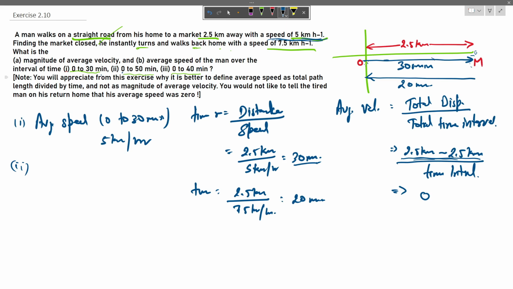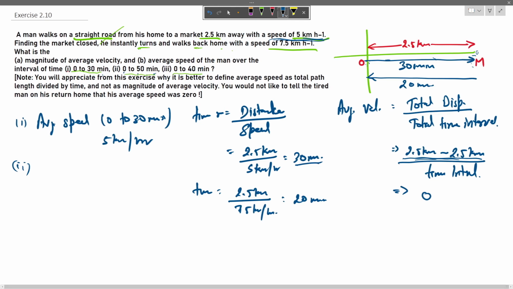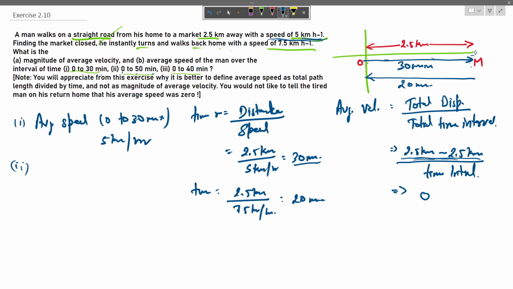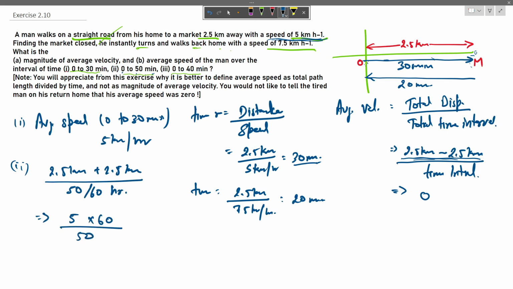In 0 to 50 minutes, the average speed is 2 times the distance from home to market divided by 50 minutes. So 2.5 kilometers plus 2.5 kilometers divided by 50 minutes, or 50 divided by 60 hour, which is equal to 5 multiplied by 60 divided by 50, and that gives us 6 kilometers per hour.